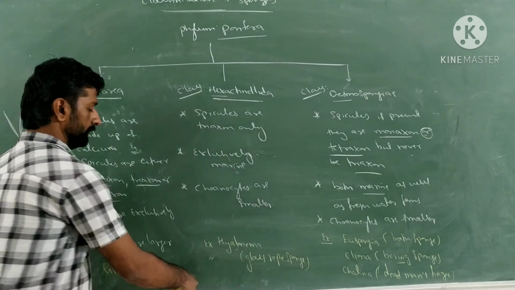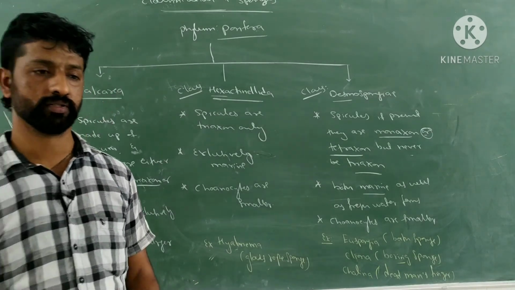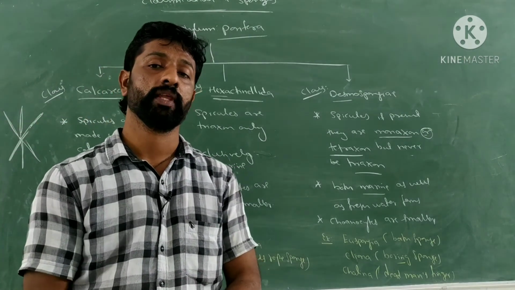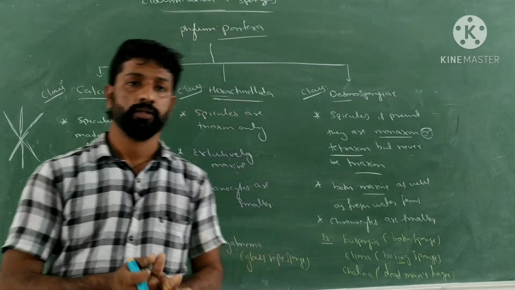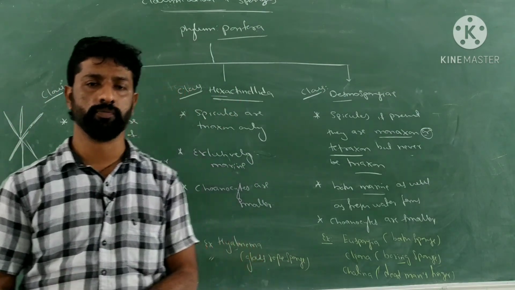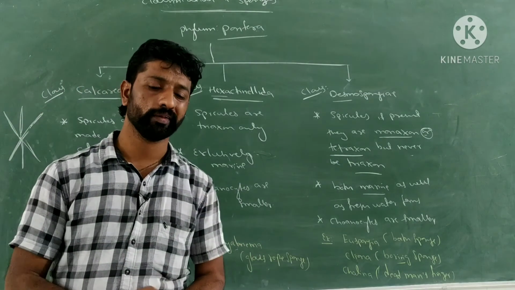Okay. One more very important example of the sponges, which exhibits a symbiotic or commensal type of relationship with other organisms. Let us see what that example is now.